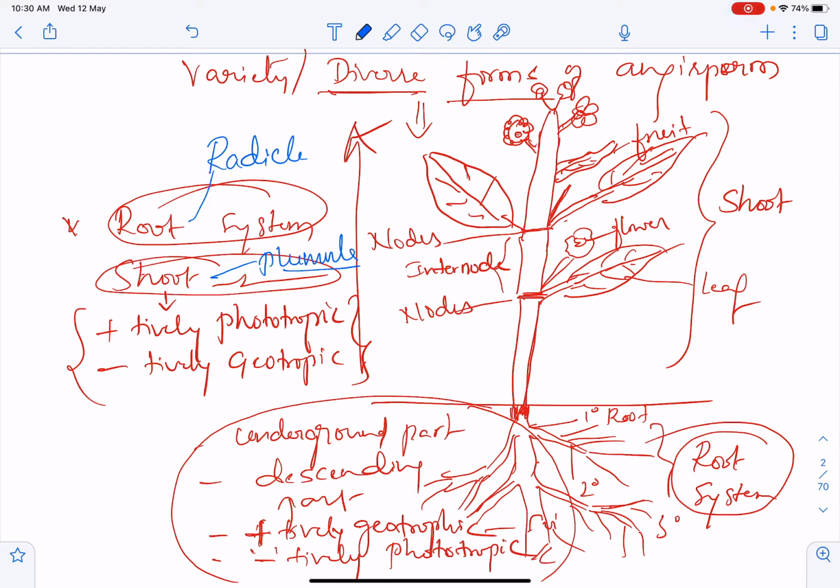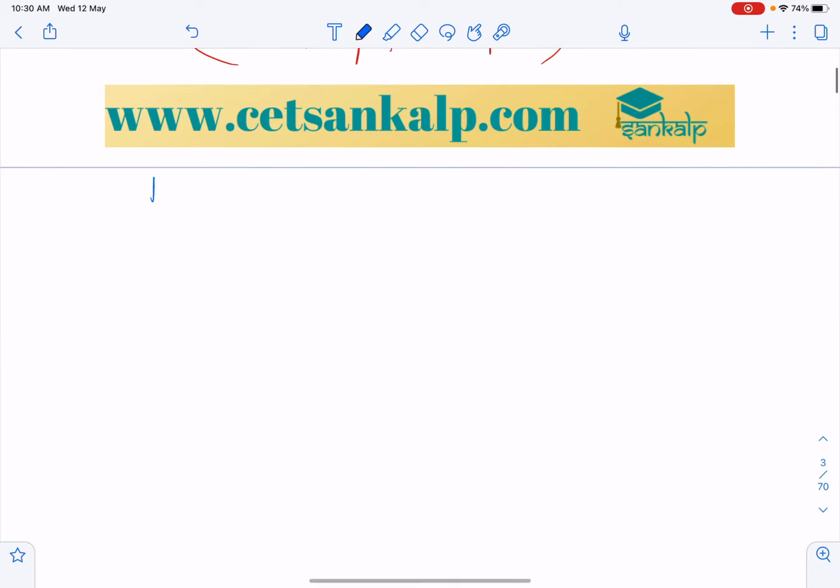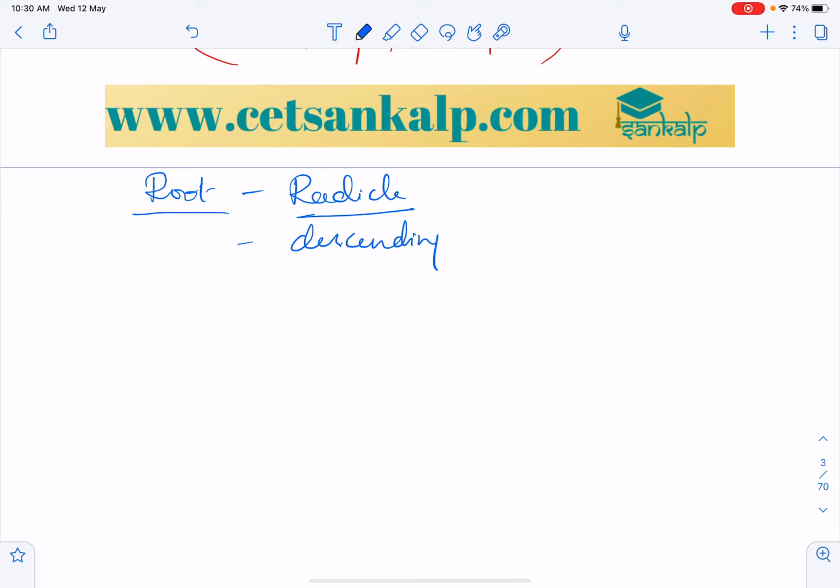So generally in the root system, whenever we say dicot, we can see taproot, and in monocot we can see fibrous root. The root is the part which develops from the radicle of the embryo, and the root is the descending part. I already mentioned that this is a descending, underground part.